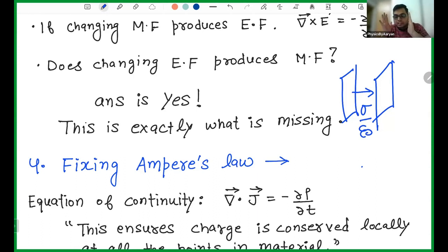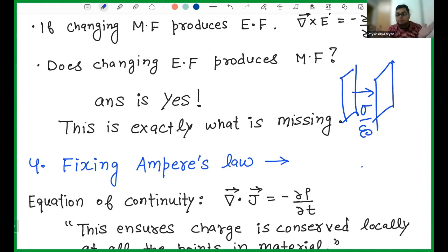So if you are changing the charge, or you are changing the sigma, you are changing the electric field. As the plates are getting more and more charged, the electric field between the plates is changing. As a result, magnetic field is produced, or you can say the current is produced between the plates.